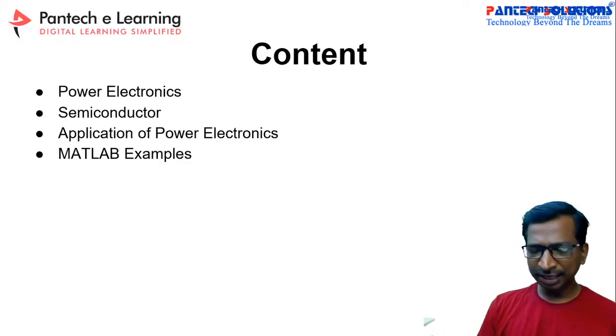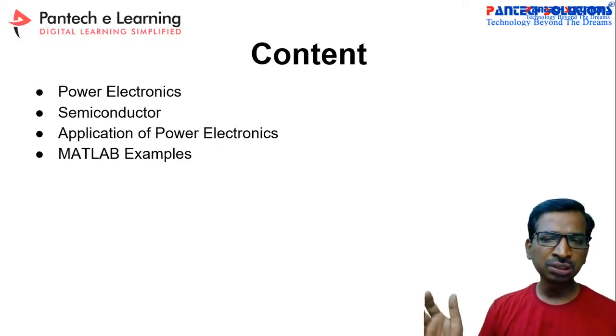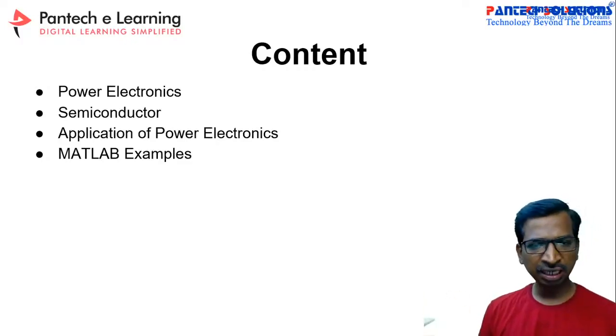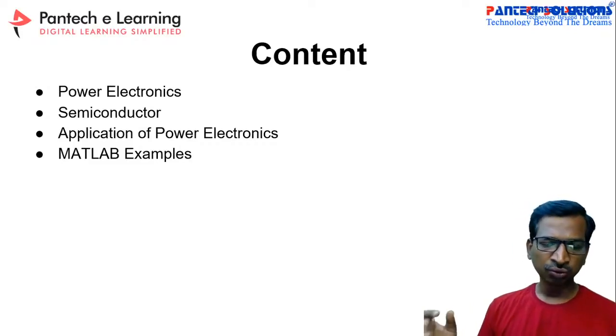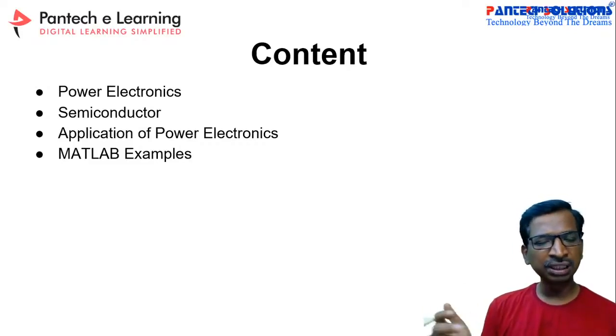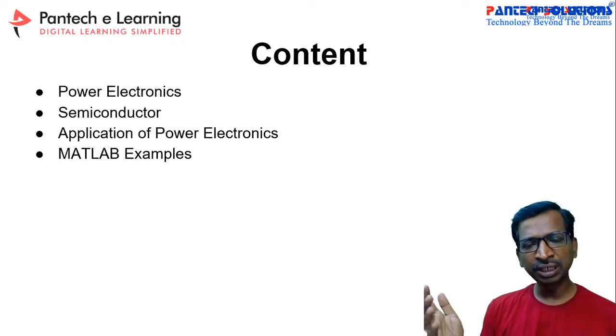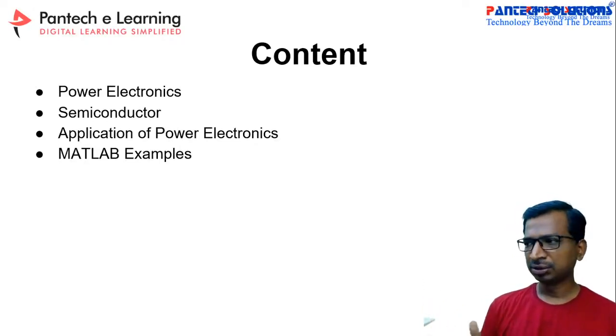Older versions are not recommended, because we are going to use Simscape components in the next few classes. To work with Simscape components, you should have a minimum of 2018 or 19B, that will be good. MATLAB 20A, can we use it? Yes, of course you can use 20A.